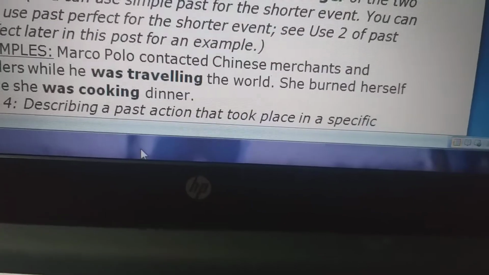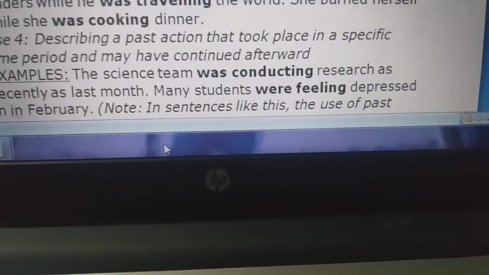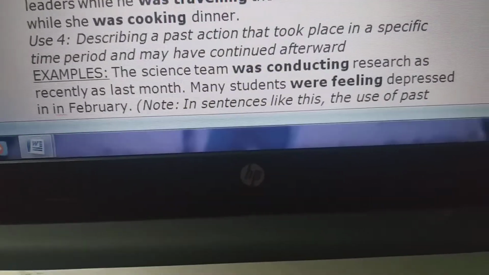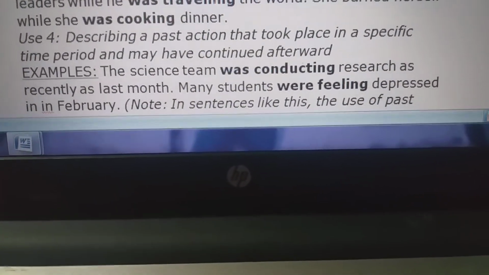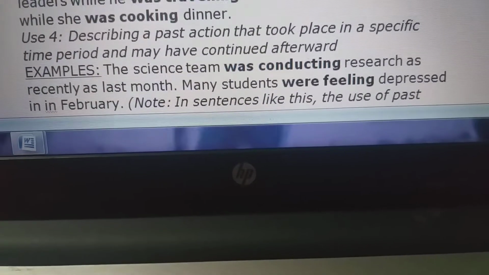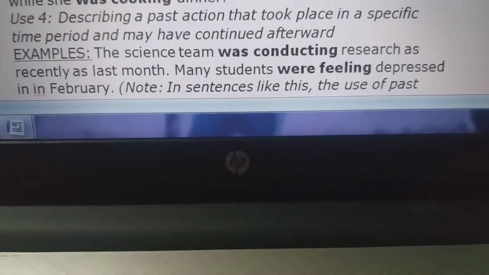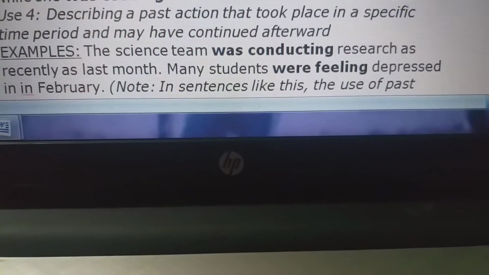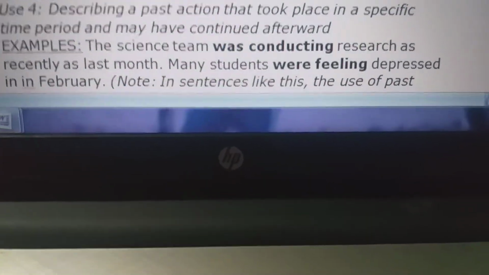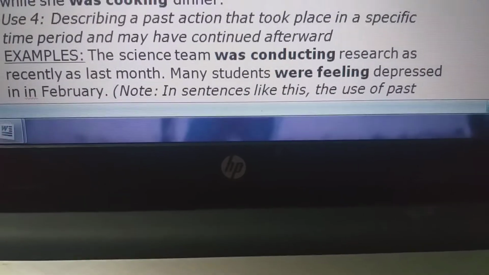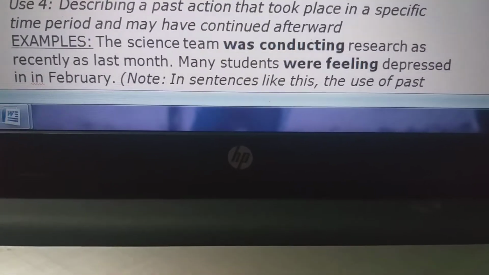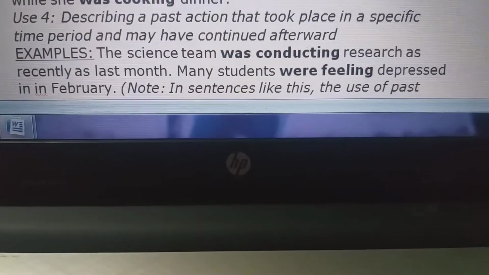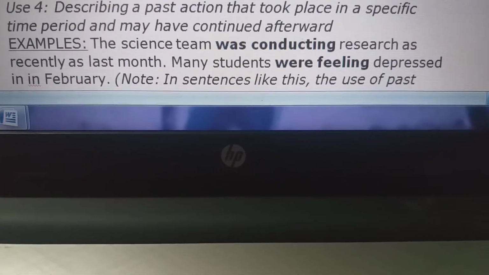Then comes describing a past action that took place in a specific time period and may have continued afterwards. जो was being done before and still is being taken forward, continue हो रहा है. The science team was conducting research as recently as last month. So still they are conducting it. जो वो लोग पहले से start की हुई थी and last month से, and they are conducting it. Many students were feeling depressed in February.